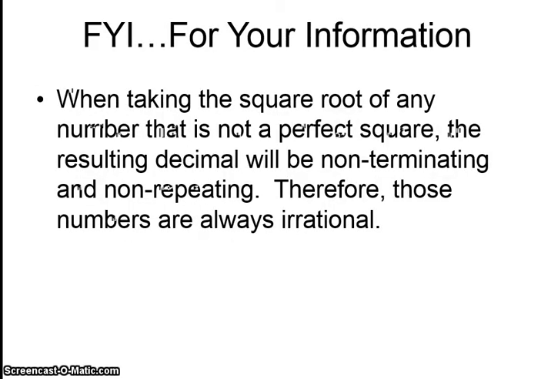This is very important, very, very important. You need to put this down somewhere. When taking the square root of any number that is not a perfect square, the resulting decimal will be non-terminating and non-repeating. Therefore, those numbers are always irrational. Now, we've not talked about squares or perfect squares yet. We'll talk about those later, but this is something you need to remember.